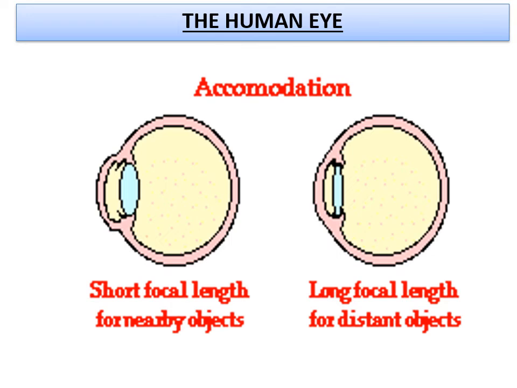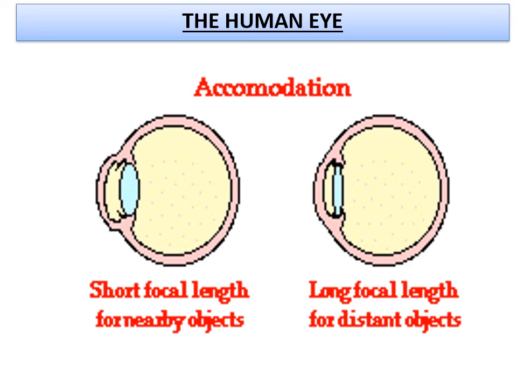So what is accommodation? Just listen. The eye can focus the images of a distant object as well as near objects on its retina by changing the focal length or converging power. To change the focal length, it has to change its curvature by making the lens thin or thick according to the position of the objects. So to see nearby objects, it should have a short focal length, thereby the lens becomes thick. Indirectly, the curvature of the lens also changes.